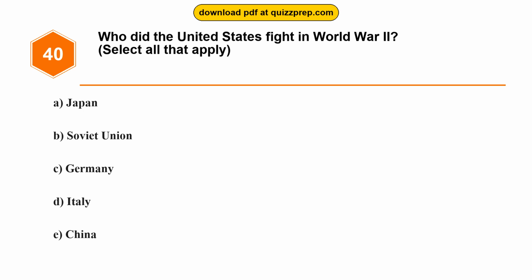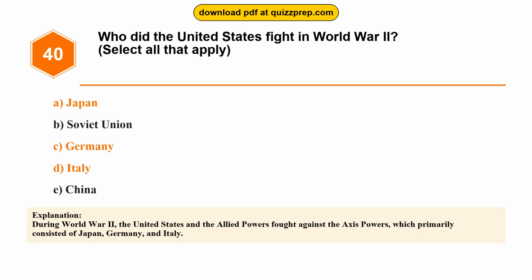Option A, Japan. Option B, Soviet Union. Option C, Germany. Option D, Italy. Option E, China. The correct answers are options A and C and D. Japan, Germany, Italy. During World War II, the United States and the Allied powers fought against the Axis powers, which primarily consisted of Japan, Germany, and Italy.